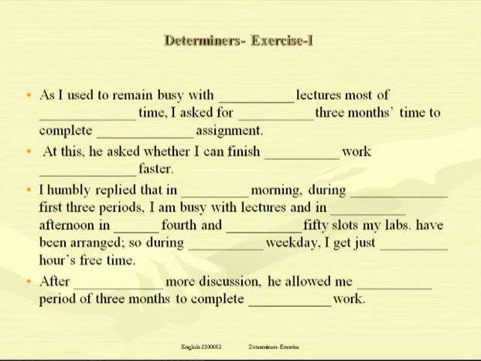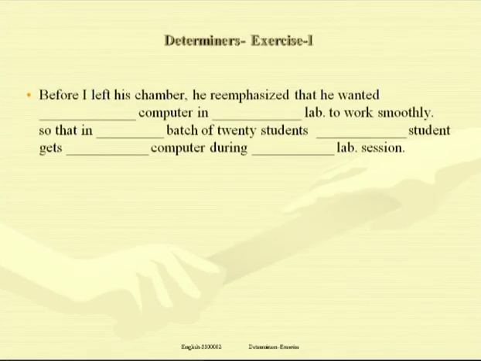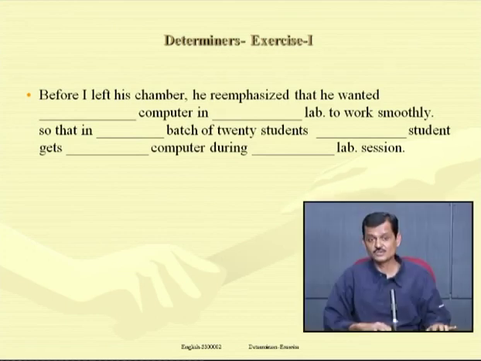Going further, reading the story of Jack. Before I left his chamber, he re-emphasized that he wanted every computer in the lab to work smoothly, so that in a batch of 20 students, each student gets a computer during the lab session. Before I left his chamber, Jack's boss re-emphasized that he wanted every computer in the lab to work smoothly. He wanted every computer.